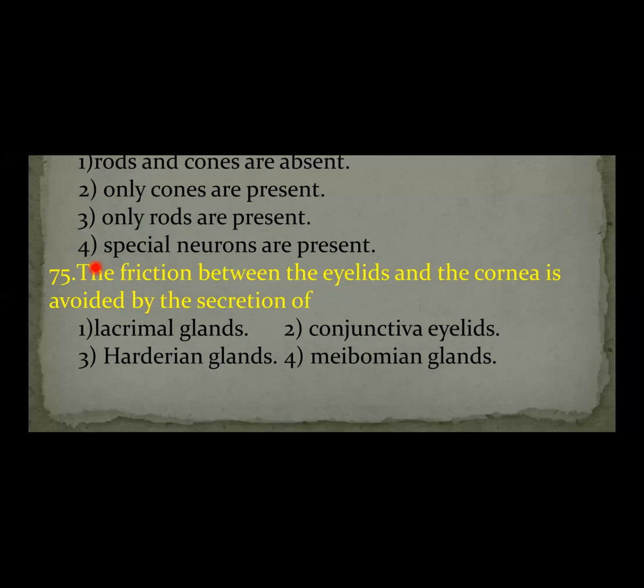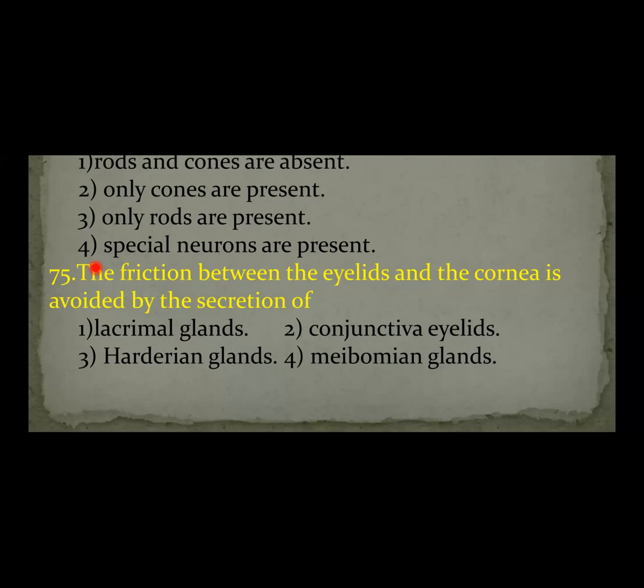Next, question number 75. The friction between the eyelids and the cornea is avoided by the secretion of what? Lacrimal glands secrete tears. The conjunctiva is a protective layer that covers the cornea. Harderian glands are skin glands present in amphibians.